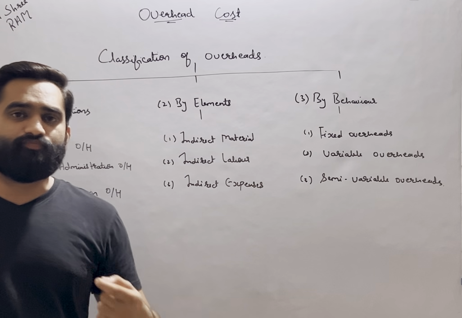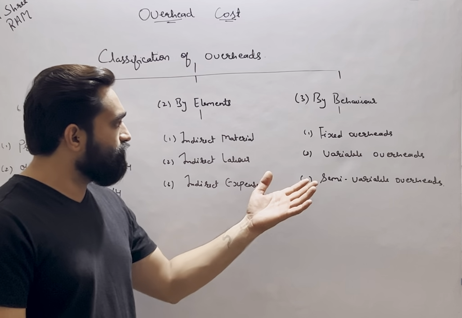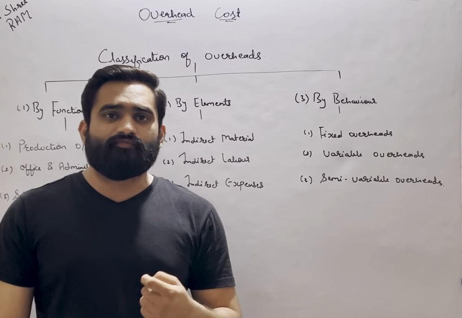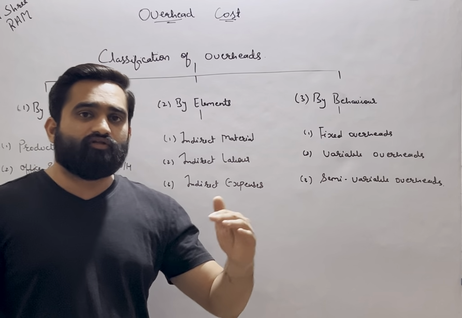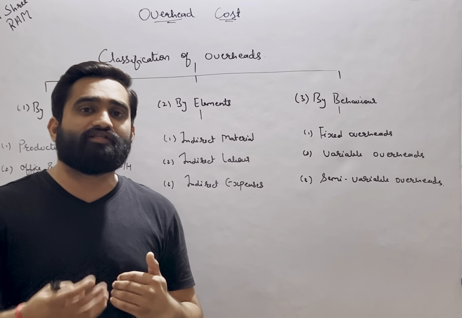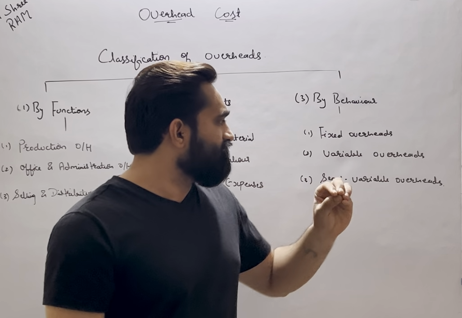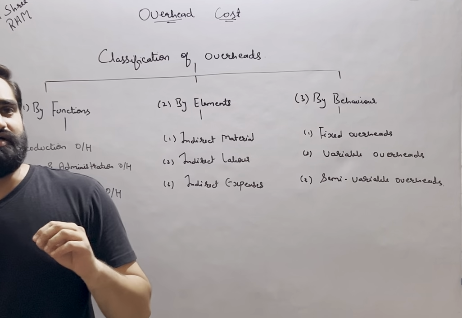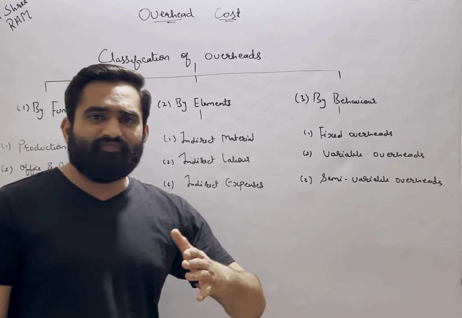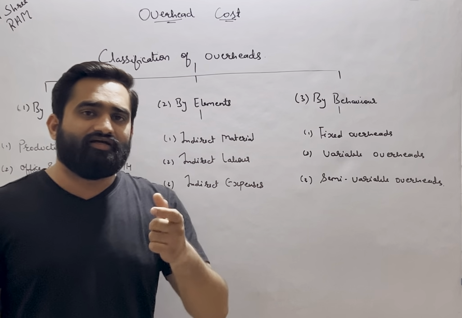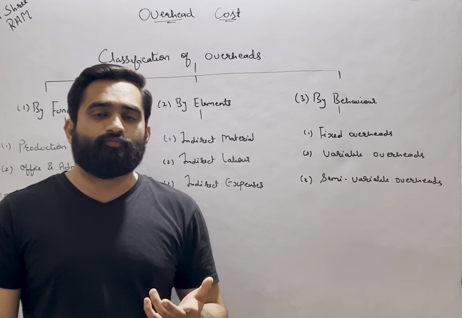Then there are variable overheads. Certain overheads will keep on changing proportionately to the change in production. For example, the electricity bill is one example of variable overheads. The more you increase production, the machineries will consume more electricity, and that will generate a higher electricity bill for the factory. And there are semi-variable overheads. Depreciation can be one example which you can take as a semi-variable overhead. Semi-variable simply means that up to a certain point they remain fixed, and after that they keep on increasing or decreasing according to the change in output or production, we can say.